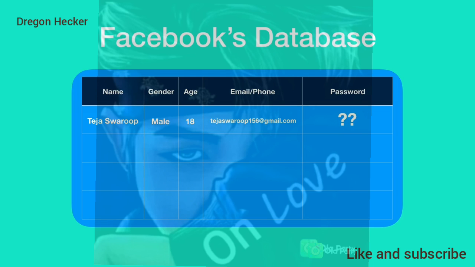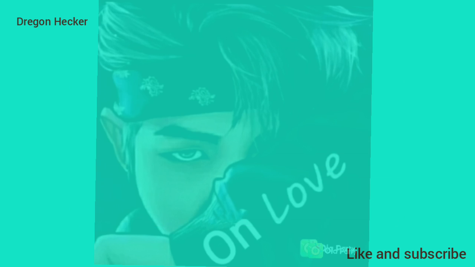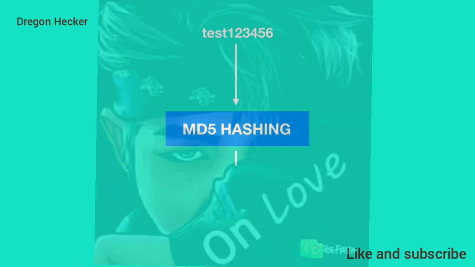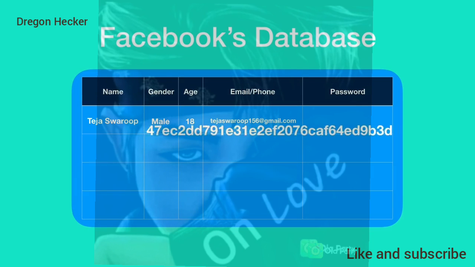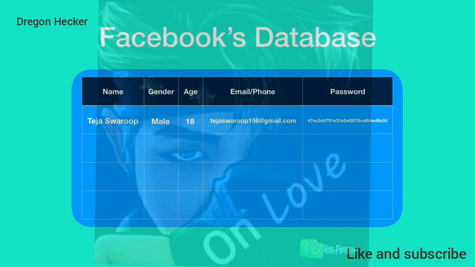But what about the password? As I told you, a password will never be saved as plain text in a website's database. So this password is given as input to a hashing algorithm, and the output given by this hashing algorithm is the encrypted form of the password, which appears to be random but is not. This hashed password is saved in Facebook's database, but not the plain text, which means the password which you entered will never be saved on Facebook's database as plain text. Instead, only its encrypted, or in other words, the hashed password is saved in Facebook's database.